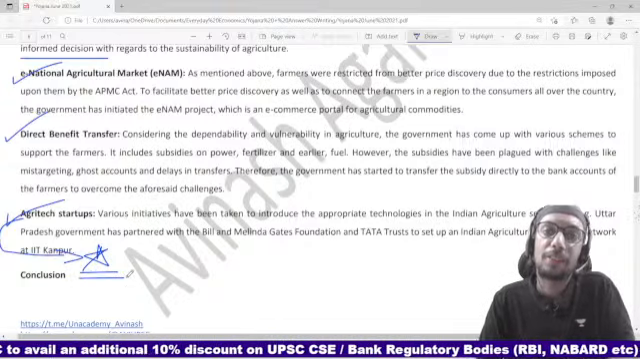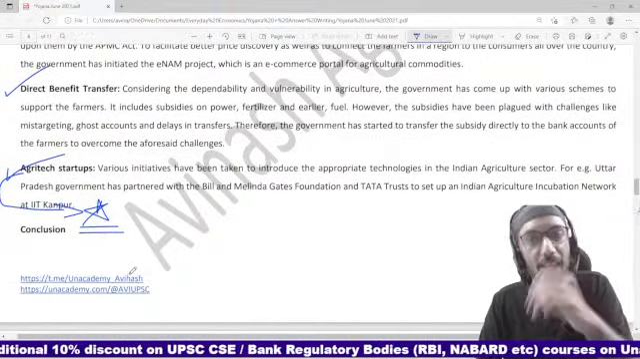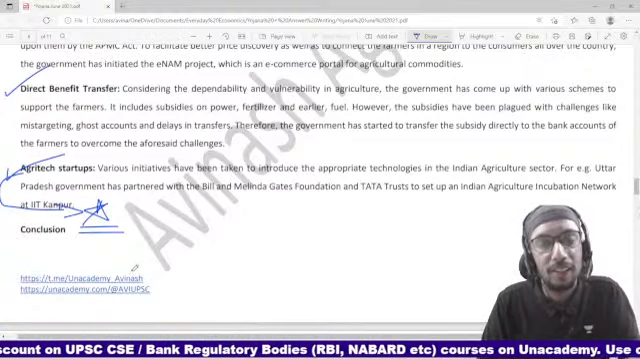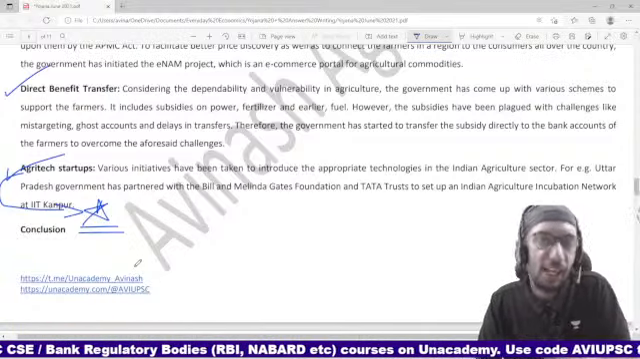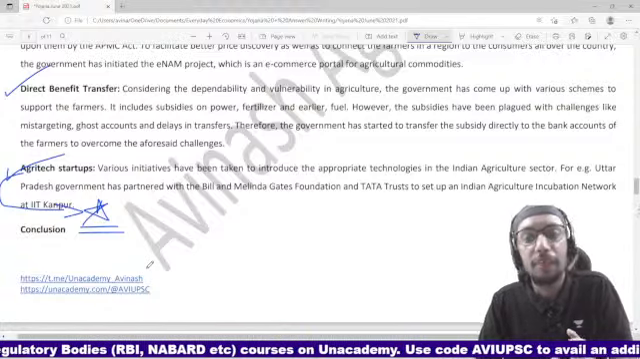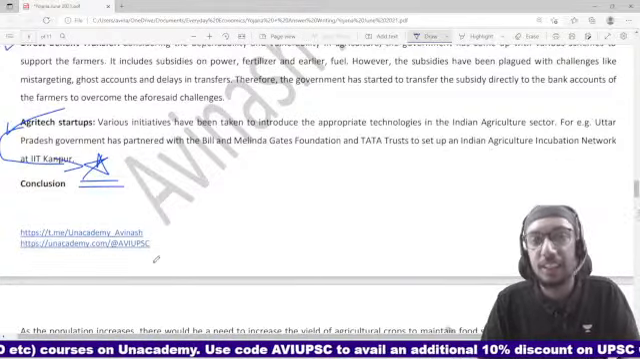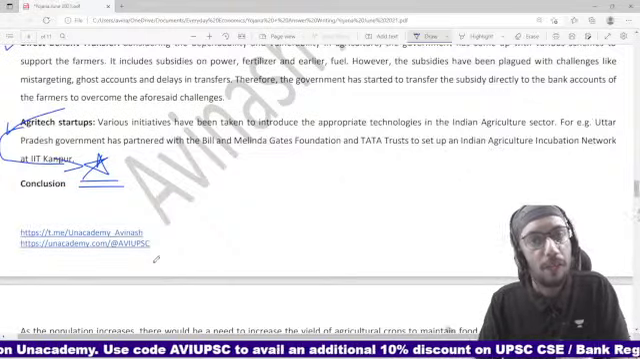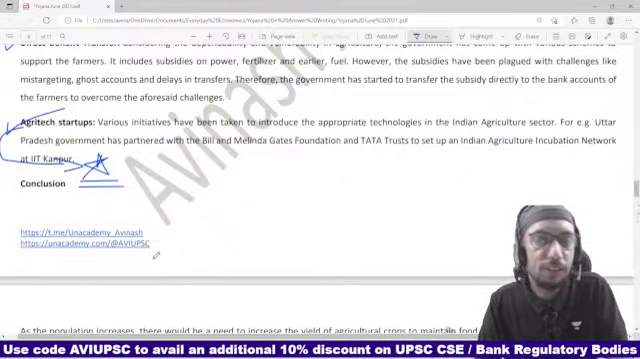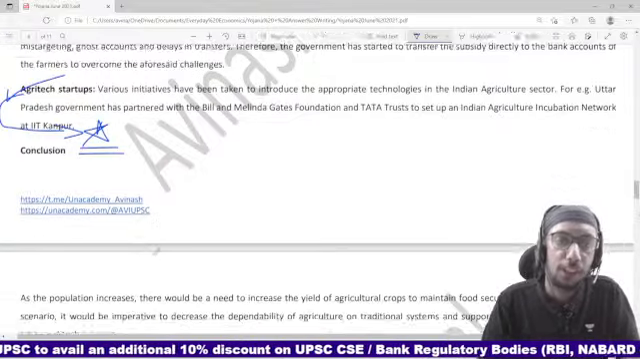I remember that there was something related to Microsoft and AgriStack or something like that, right? So you can probably talk about that as well. Okay, so there are not a great number of initiatives right now so far as smart agriculture is concerned. So even if you are able to explain two, three initiatives, that should be more than sufficient, right?